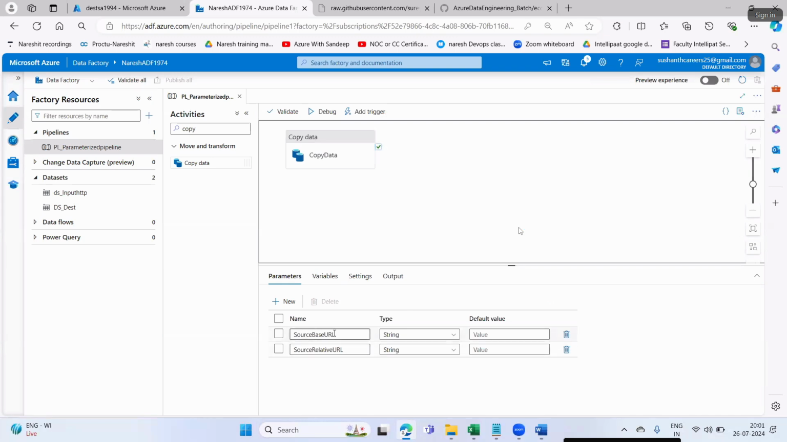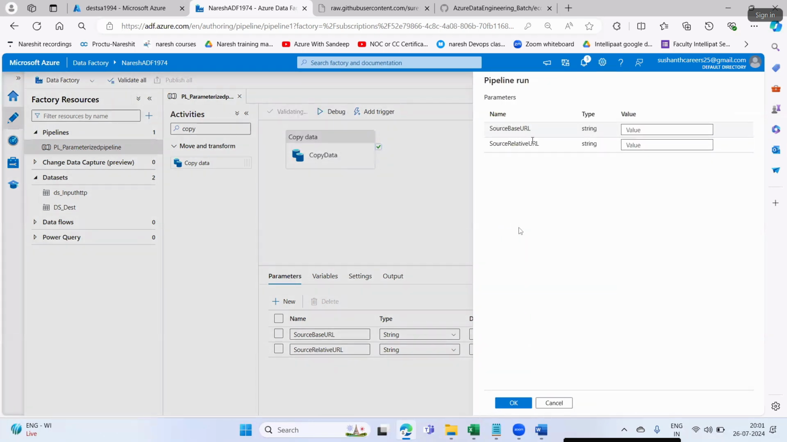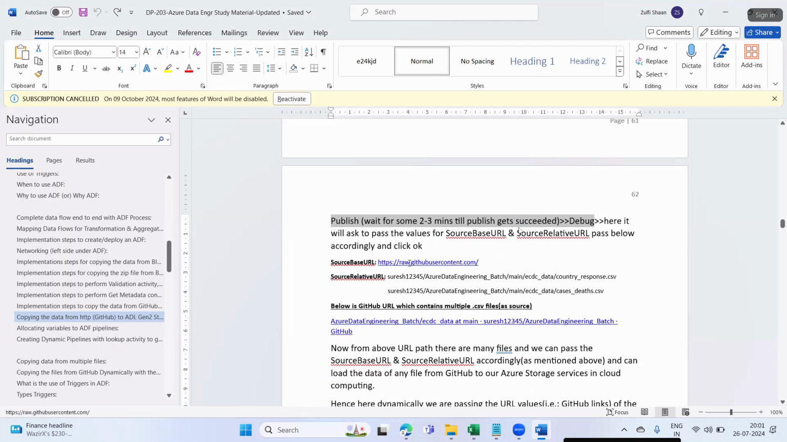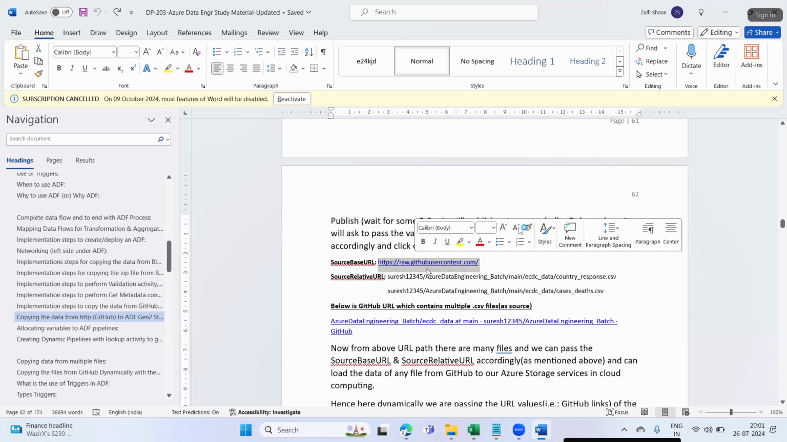See, source base URL, source relative URL. These are my pipeline properties. So when I'm running my pipeline, the same two values it is asking me to pass. What I have told, source base URL is the website portal where my file is existing. So what is my source base URL? GitHub. So I'll pass my source base URL as my